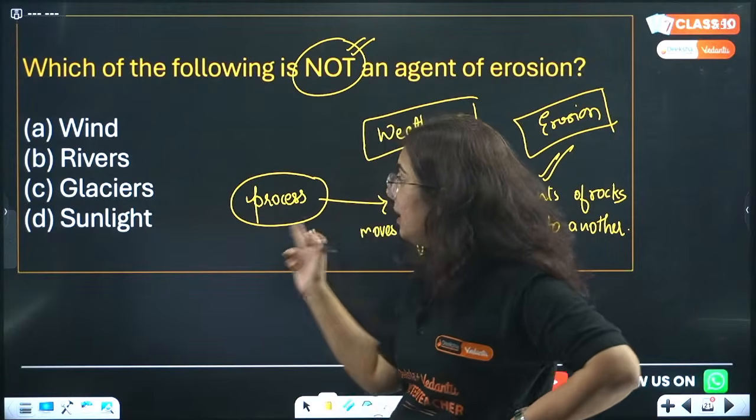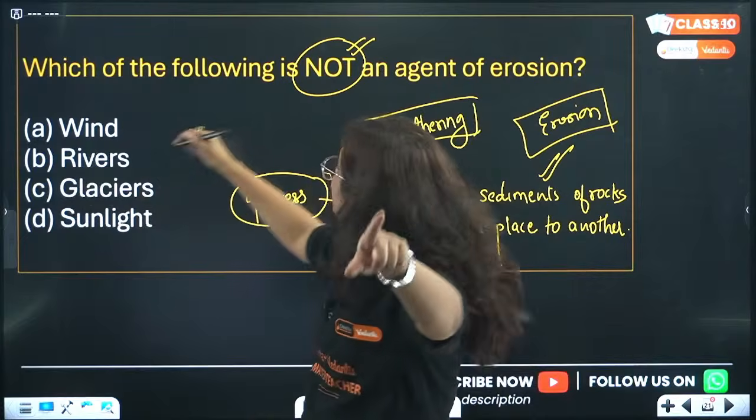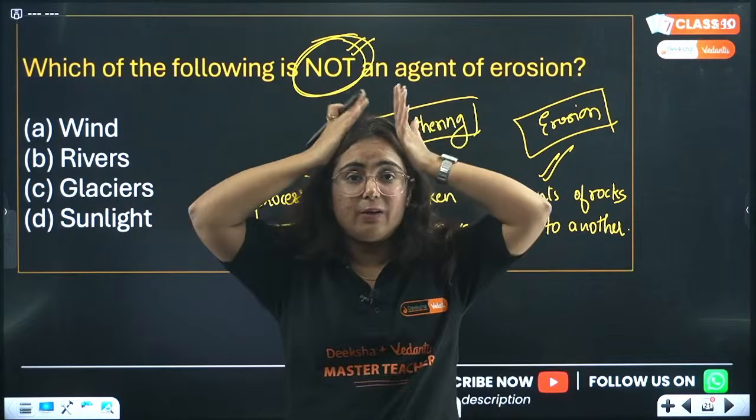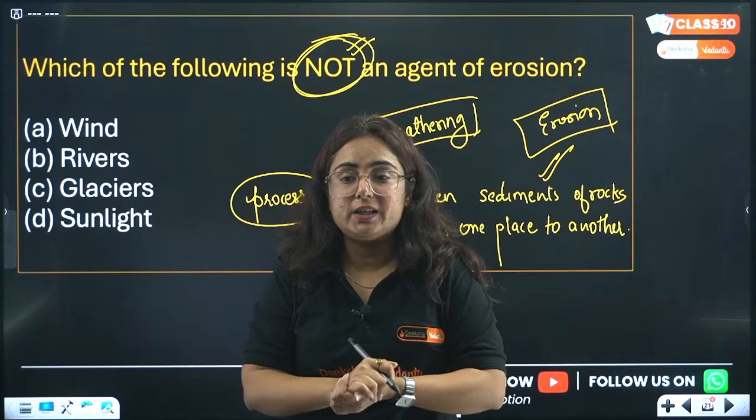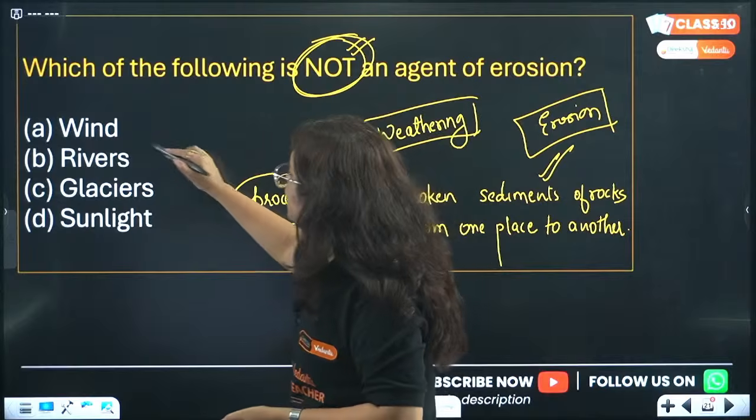Now coming to the question again, which of the following is not? What we have to focus upon is the word not here. ठीक है भाई? So wind.